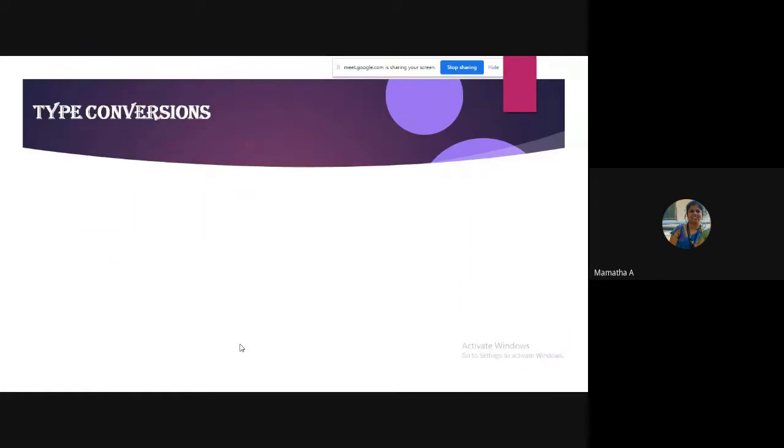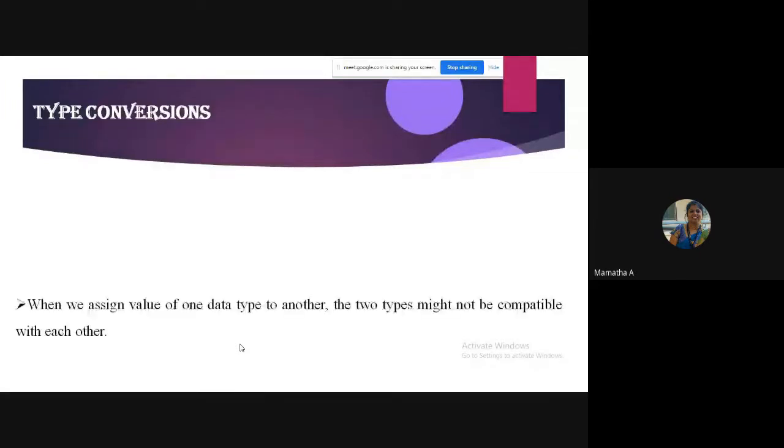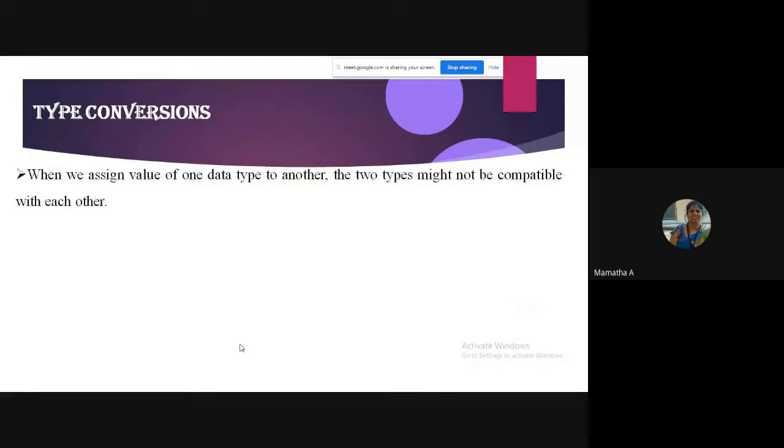Coming to type conversions. As per the name, any guesses? What is it doing? Type conversion means what? Very simple, as it is, we are converting data of one type to another type. That's all. Converting a data or a value of one type to another type. When I talk about type here, it is the data types.